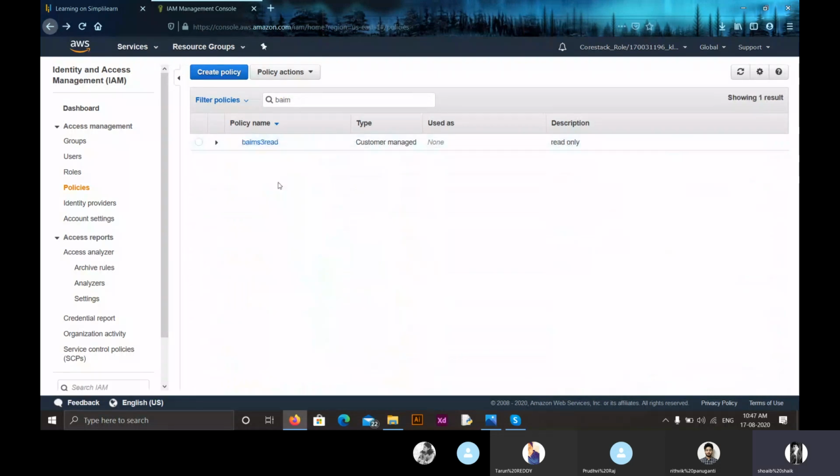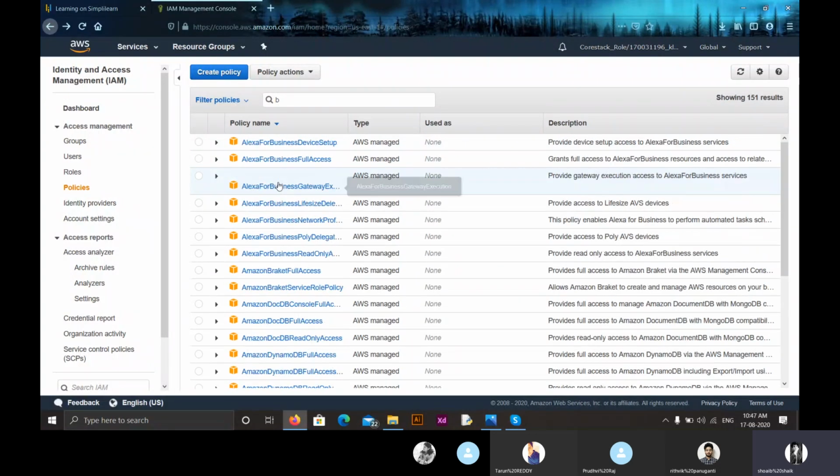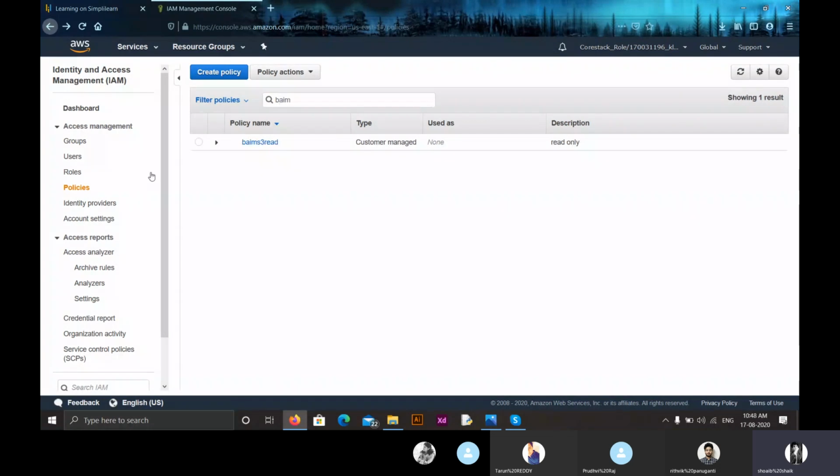Here you'll see the difference between the predefined and the created policies: for predefined policies there is an Amazon logo, and for user created policies there is no logo. So that's all about creating IAM policies and the features of Identity Access Management. Tomorrow we'll be discussing groups, users, and roles in Identity and Access Management, and we will also be discussing the best practices and costs of Identity and Access Management.